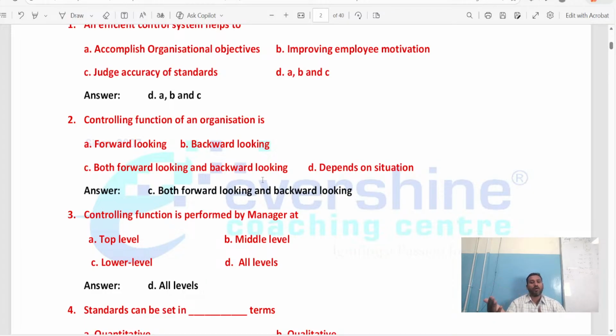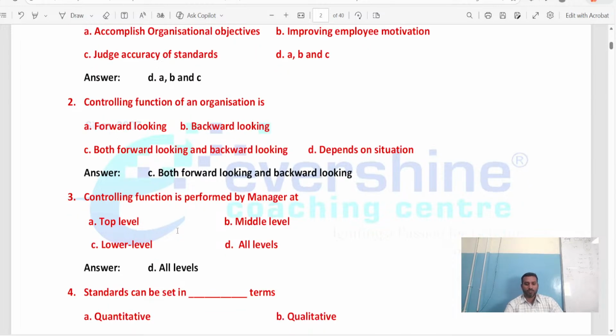So it is called both forward looking and backward looking. So the controlling function helps us in both ways, to achieve present goals and future goals, the present target and the future target. Both sides it is going to help us. So the controlling function in an organization is helpful for both forward looking and backward looking.